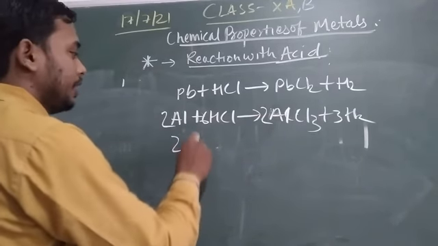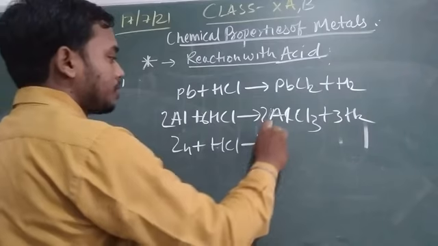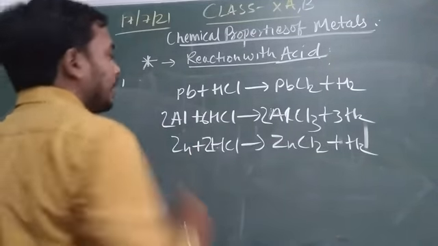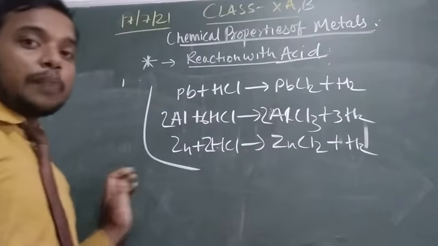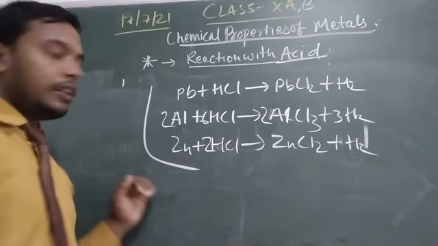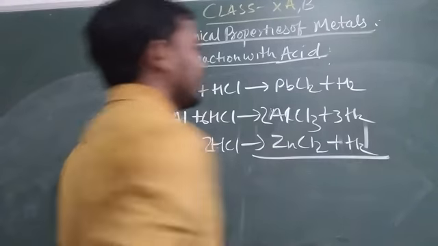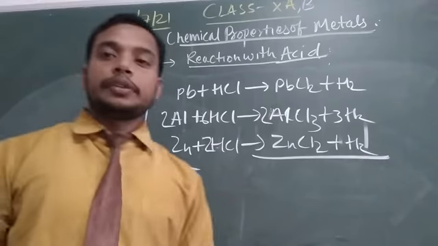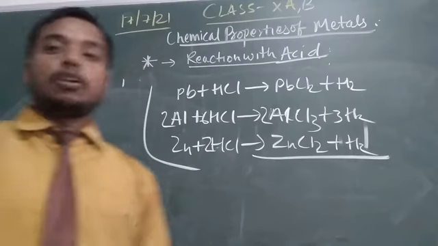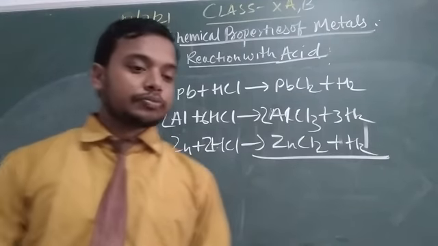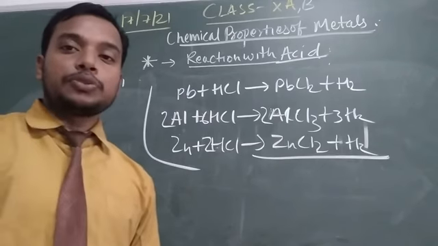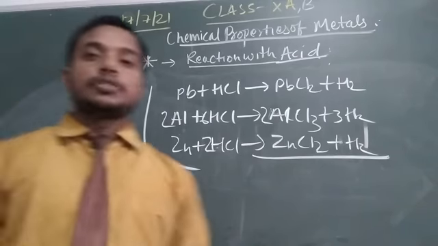Zinc Zn plus 2HCl gives ZnCl2 plus H2. These are the chemical reactions that take place between the metals and acid. So in conclusion, when all these 6 metals react with dilute acid, they form their corresponding salt and hydrogen gas. On this basis, we can conclude that metals react with acid to produce the corresponding salt and evolution of hydrogen gas.